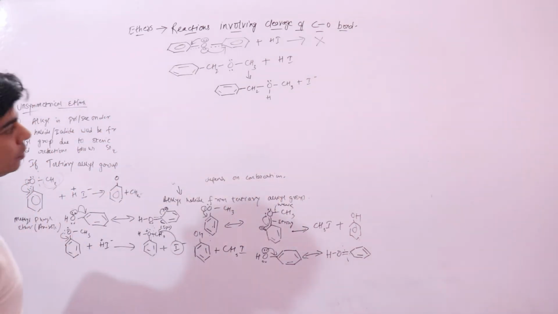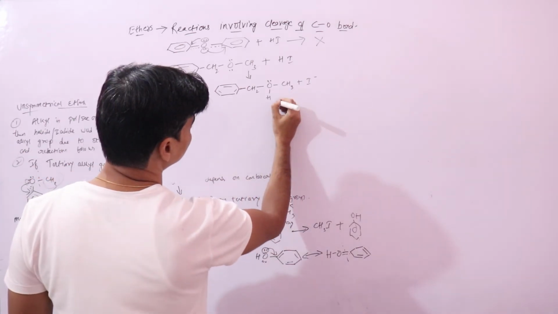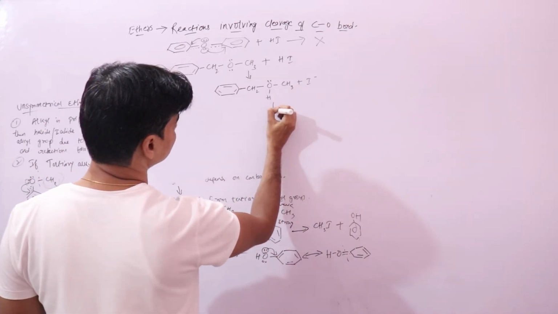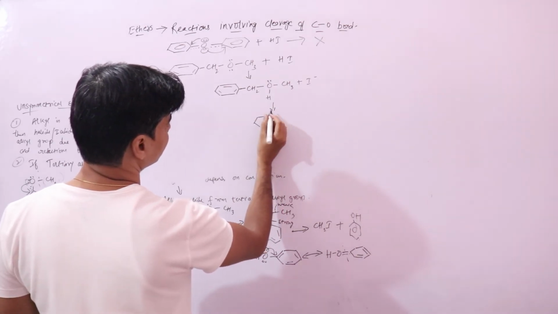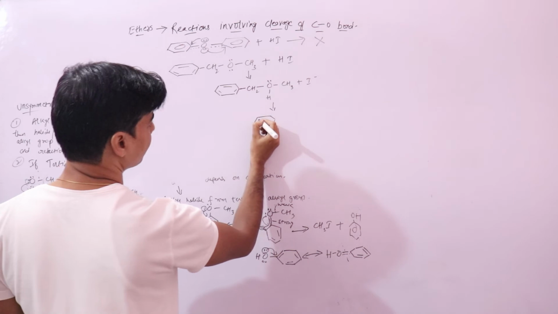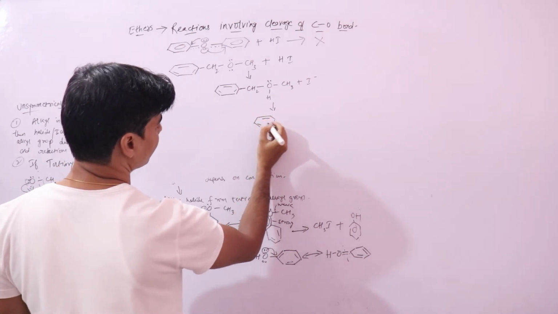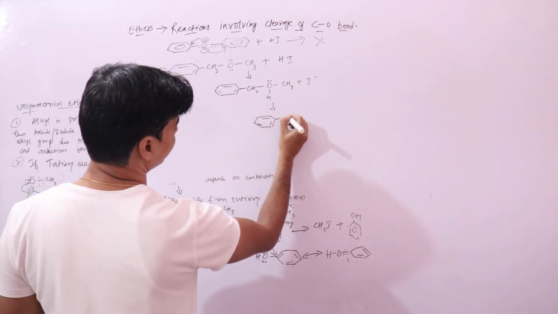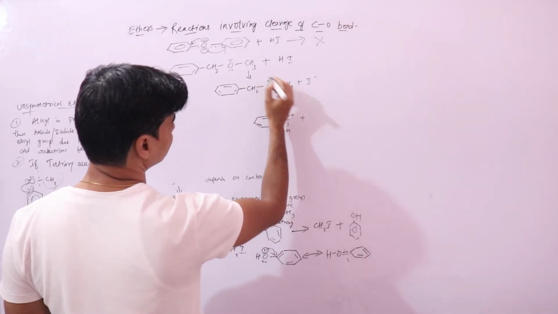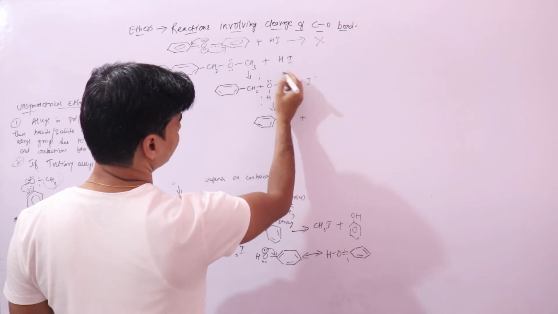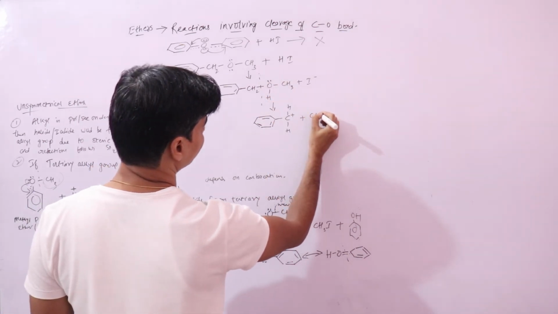Now out of these two, the first step would be that it will ionize, forming this carbocation, and it will break from here.